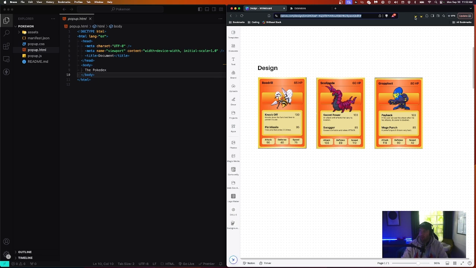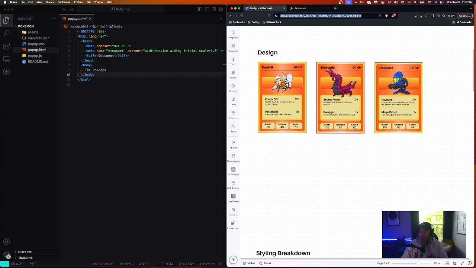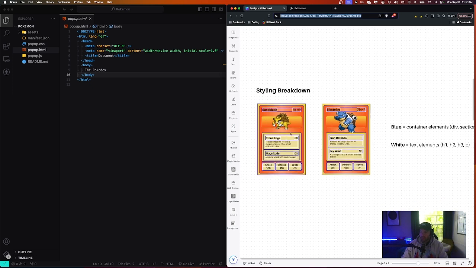So in my browser here, I actually have both what we've built in the last video, which is just this very basic Chrome extension that says the Pokedex, and then also the one that we're aiming for. So here's an example of Kingler. This is what we're trying to build. And what I've done here is break this card down into different sections just by highlighting each of them. We can see all the blue outlines are basically some sort of div, and the white ones are some sort of text element. So we can start to see how this is broken down.